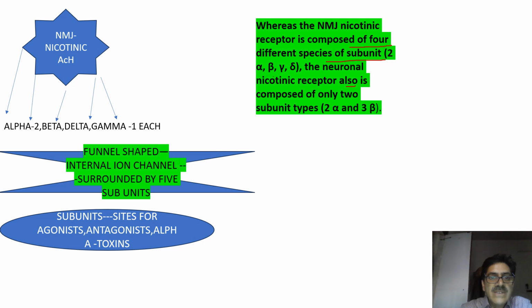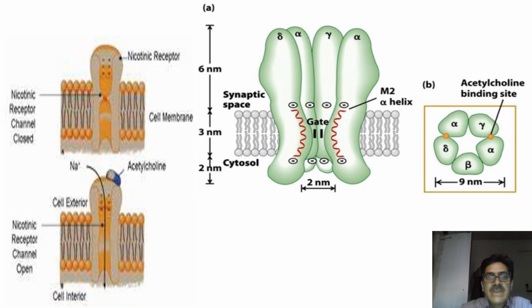It is a pore, that is an internal ion channel, surrounded by 5 subunits. These subunits are the sites for agonist, antagonist and alpha toxin. So the nicotinic receptor comprises 2 alpha subunits, 1 beta subunit, 1 delta subunit, and 1 gamma subunit.